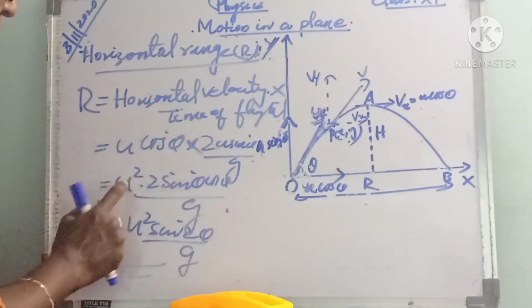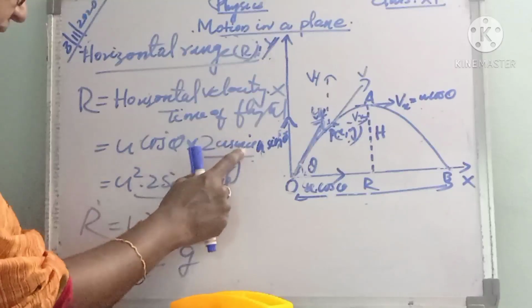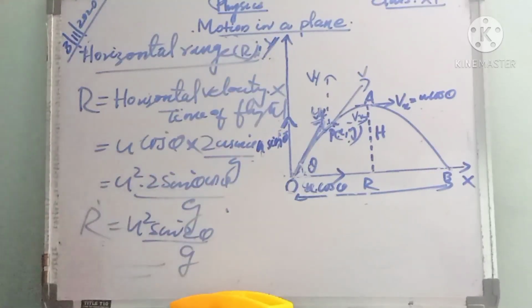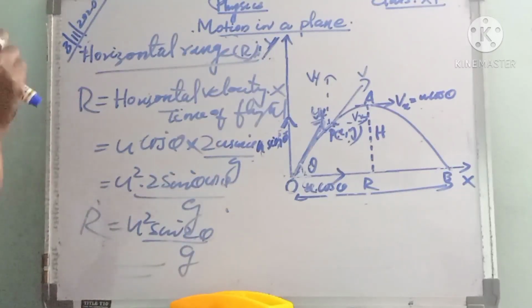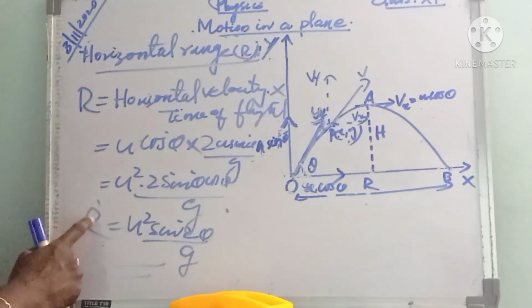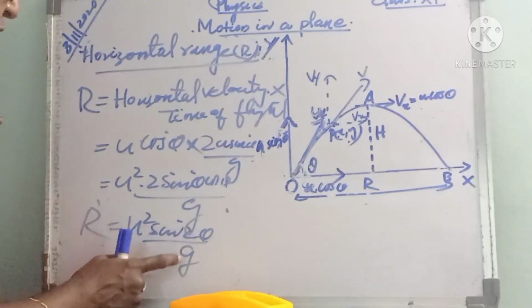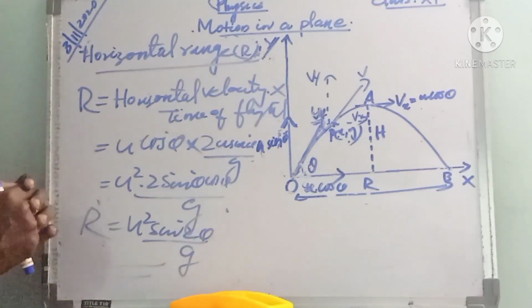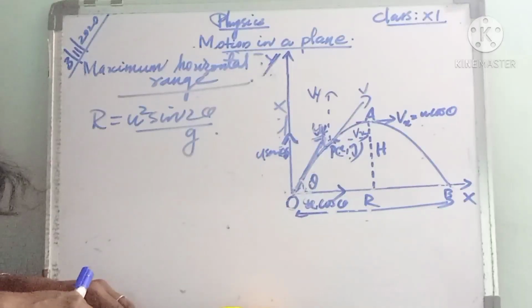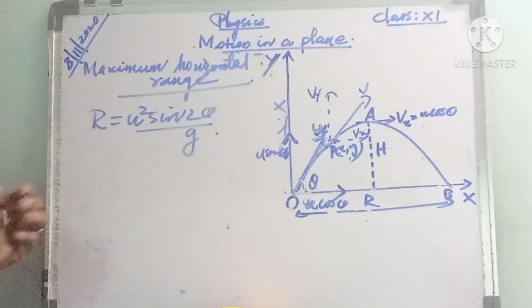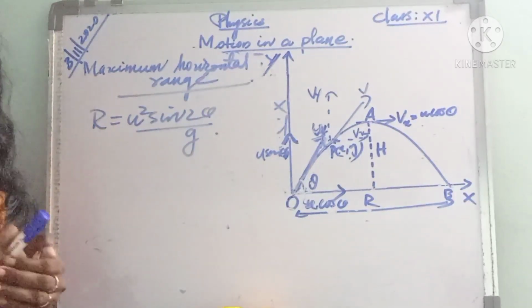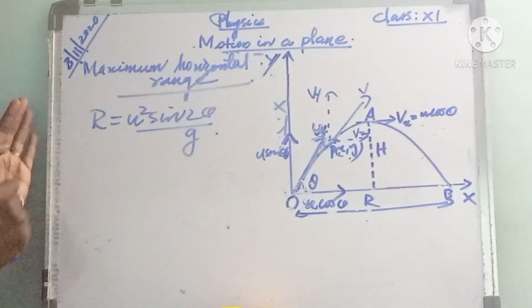Here u into u gives u square, then 2 sin theta cos theta divided by g. Then instead of 2 sin theta cos theta, we can write sin 2 theta. So R is equal to u square sin 2 theta by g. This is the expression for horizontal range, that is R equal to u square sin 2 theta by g.